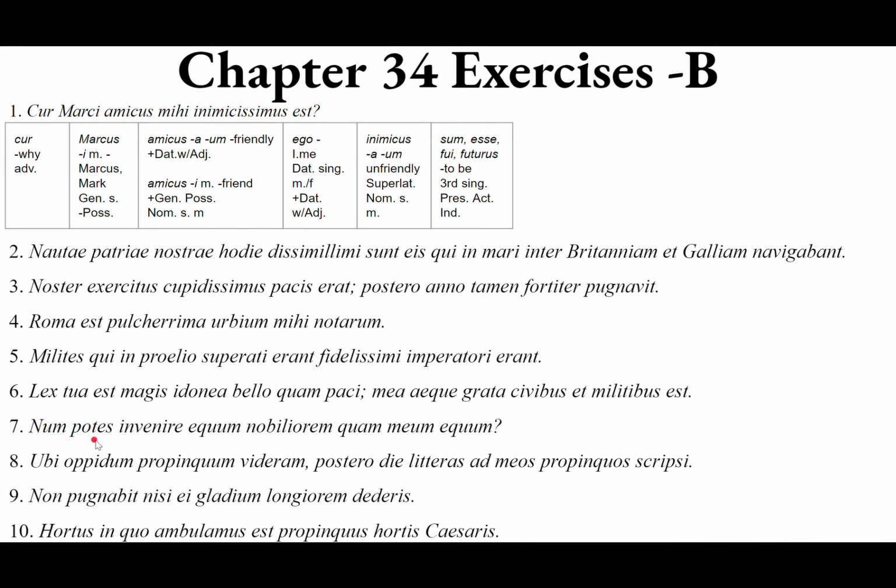And possum is screaming for a complementary infinitive to complete its meaning. Invenire, invenio, invenire, inveni, inventus, to find, to discover. So this is the present active infinitive form, invenire. You aren't able to find, are you?